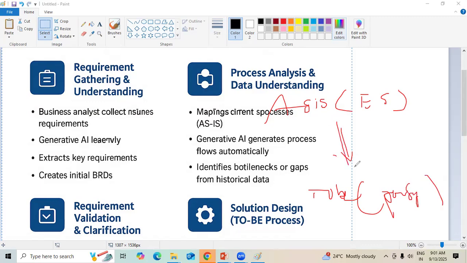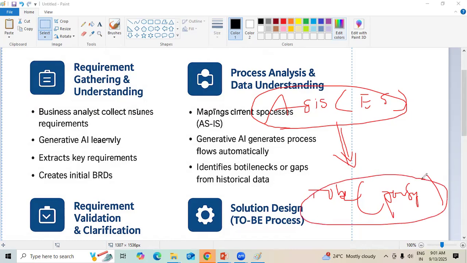For example, there was a situation where an existing application was in place. Now we are transforming from the existing system to new cloud or on-premise services that we are developing. When we are transforming from one system to another, understanding the existing system, its features and functionalities, and how it performs and functions must be known. That has to be addressed by us as a BA. Followed by this, what solution are we going to provide? That comes under the to-be part. Understanding these two is called gap analysis.